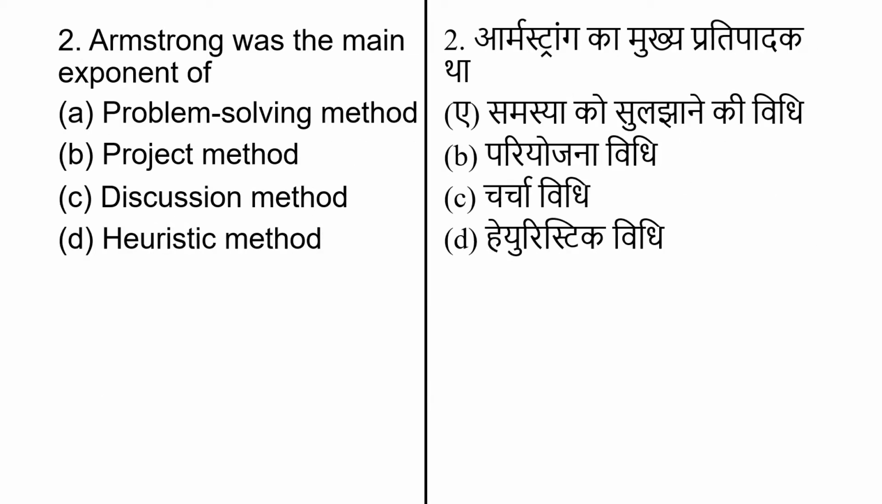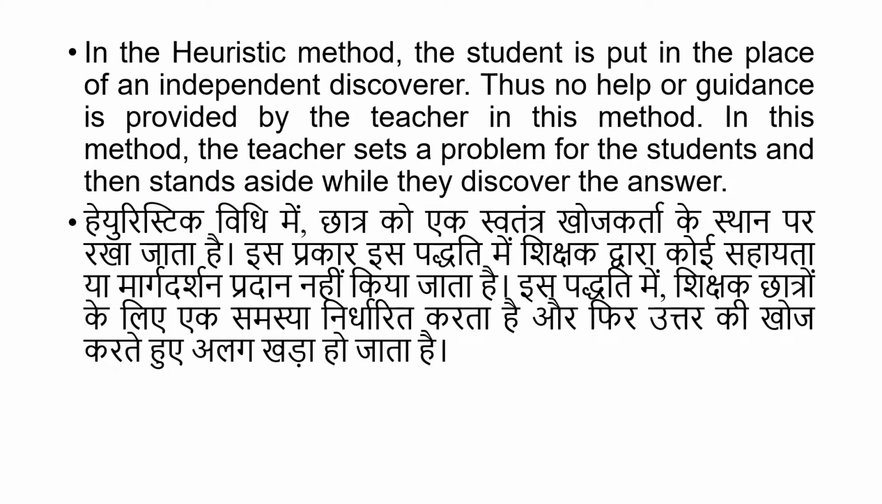Armstrong was the main exponent of, and options are problem solving method, project method, discussion method, heuristic method. The correct answer for this question is option number D, heuristic method. In the heuristic method, the student is put in the place of independent discoverer. Thus, no help or guidance is provided by the teacher in this method. In this method, the teacher sets the problem to students and then stands aside while they discover the answer.